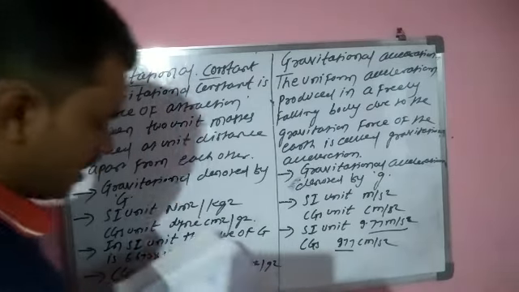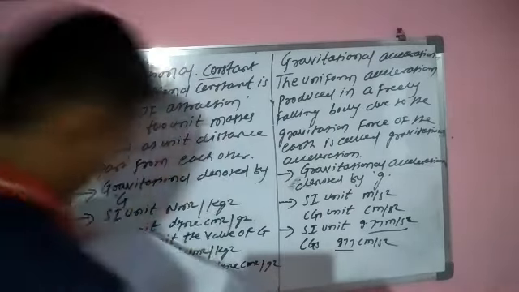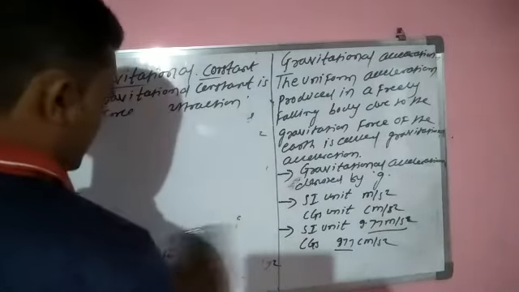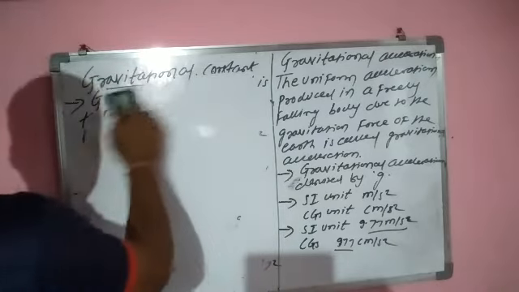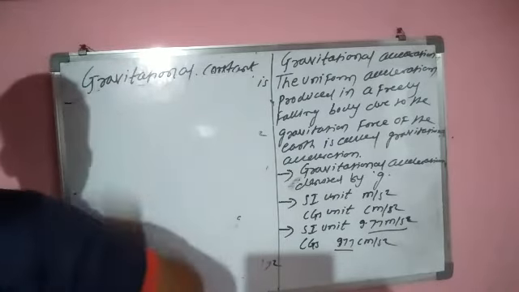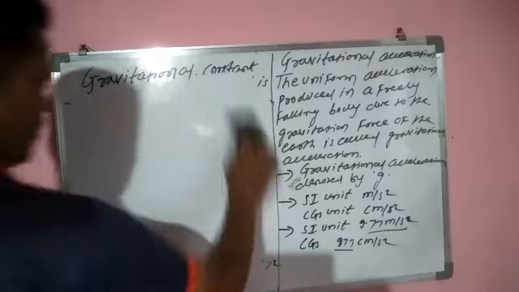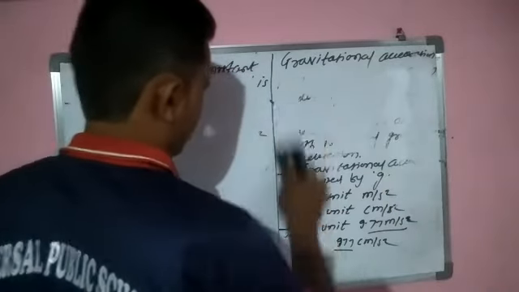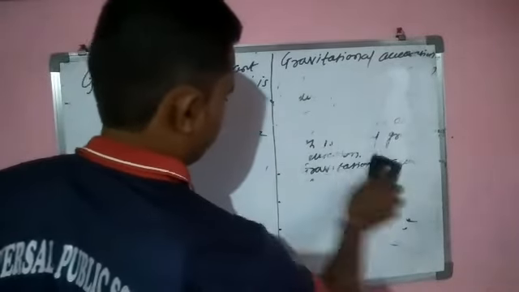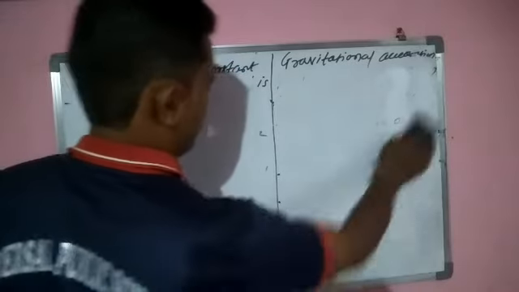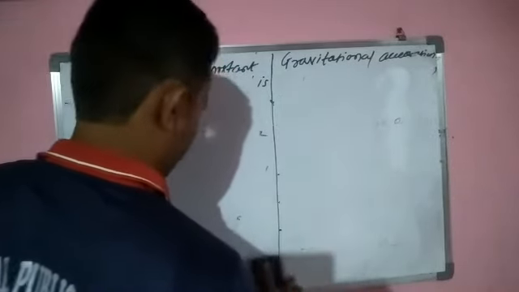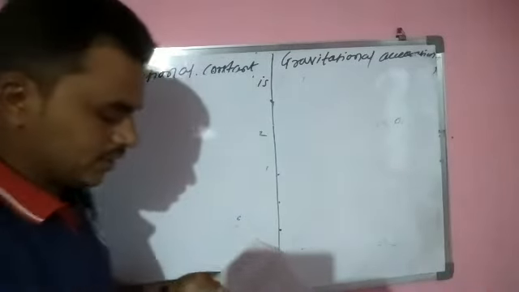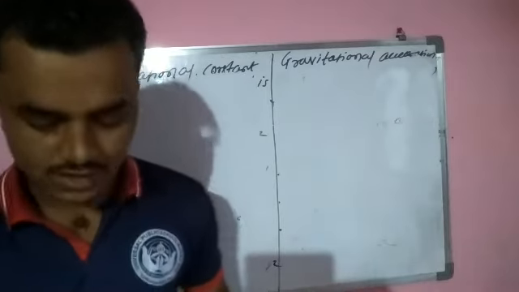Understand? Now see the last one difference. So understand what are the SI and CGS unit of gravitational constant and the gravitational acceleration, and what is the value of G in the SI system and the CGS system, and what is the value of gravitational acceleration in the SI unit and the CGS unit. Now see the last one. Its value is fixed and does not change with the conditions, hence it is called a universal constant.